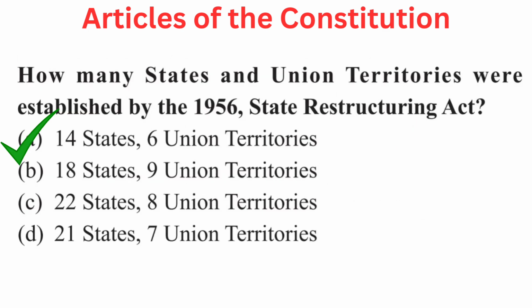Question is how many states and union territories were established by the 1956 States Reorganisation Act? Your options are A 14 states, 6 union territories, B 18 states, 9 union territories, C 22 states, 8 union territories, or D 21 states, 7 union territories. Right answer is A 14 states, 6 union territories.